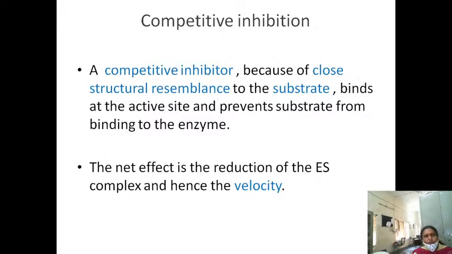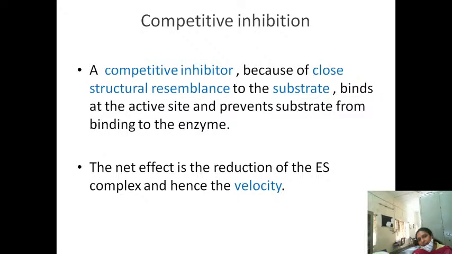Okay, it is almost analog. The structure is almost similar to the substrate. Then what will happen in the presence of the inhibitor? On the active site of the enzyme, who has to go and bind? Substrate. Normal reaction. But here, because of the similar structure, the structure of the inhibitor is almost the same, the inhibitor goes and binds to the active site of the enzyme and prevents the binding of the substrate. In the presence of this inhibitor, an enzyme inhibitor complex is formed.